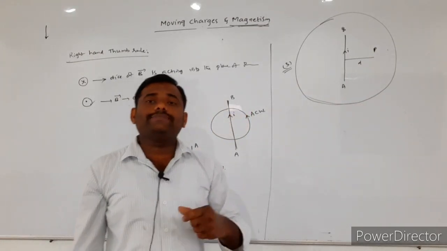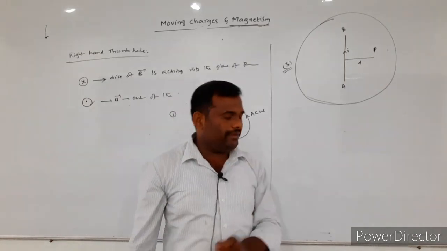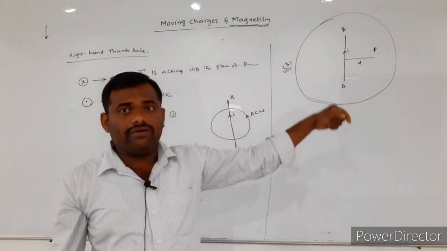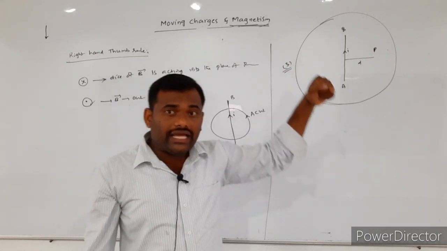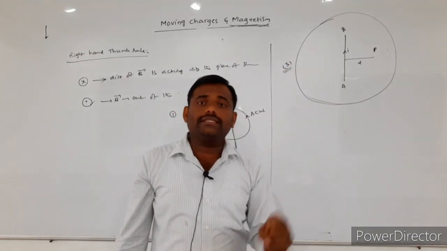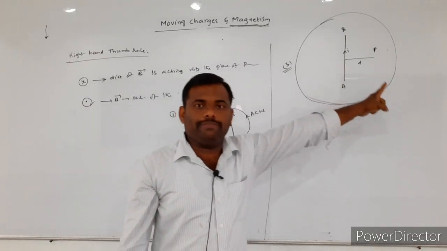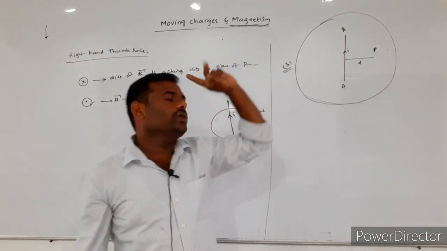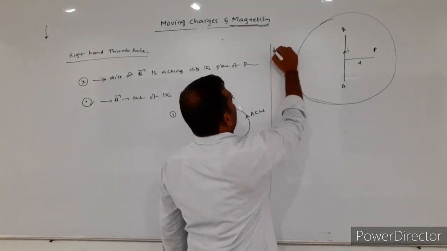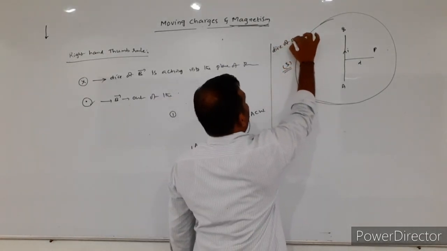Now, what was my aim? I want to find the direction of the magnetic field at the point P. Here I want to calculate the direction of the magnetic field.